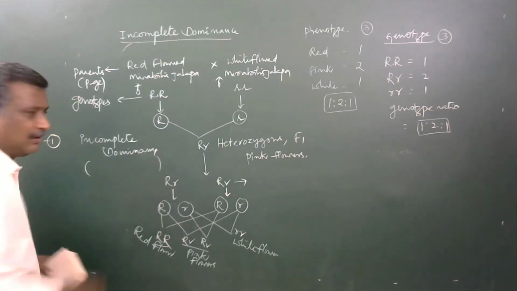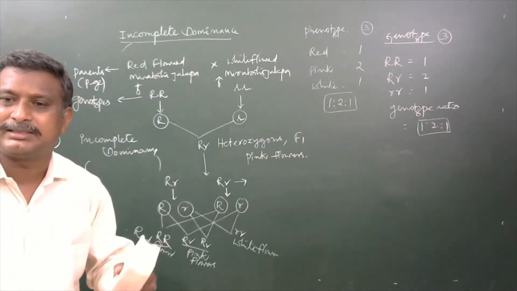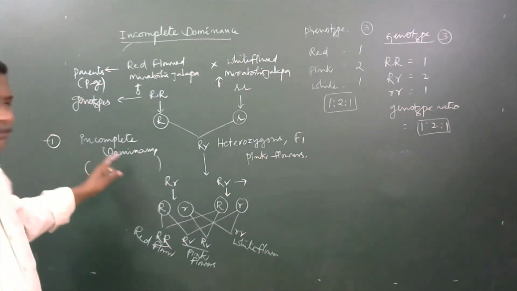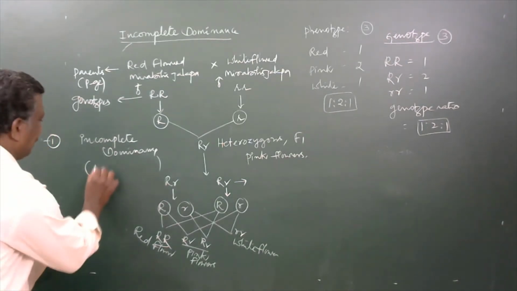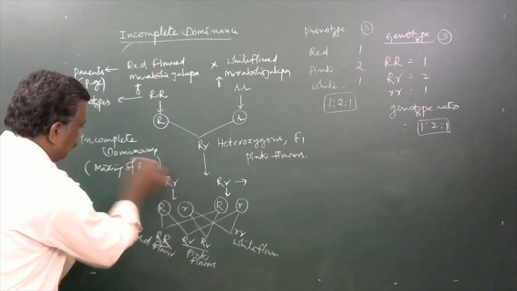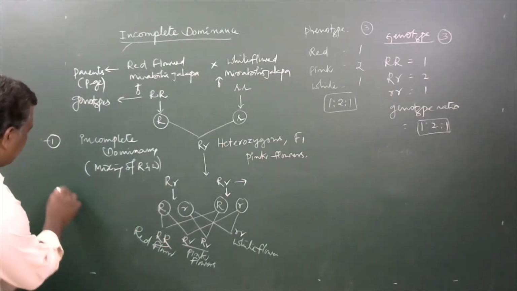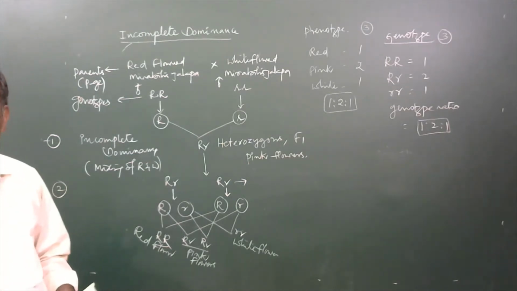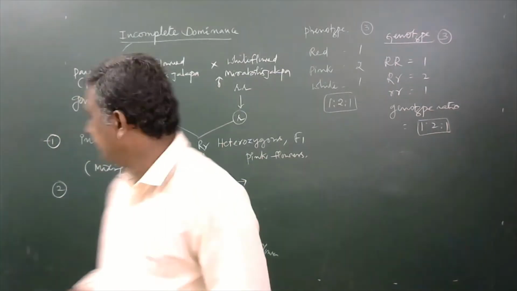It will be by mixing of red color with white color. It is said to be incomplete dominance. So, mixing of red and white. The other, second thing here is quantitative inheritance.